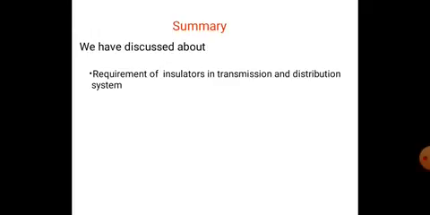And the disadvantages of polymer insulators are that moisture may enter the core if there is any unwanted gap between the core and the weather sheds. This may cause electrical failure of the insulator, or over crimping in end fittings may result in cracks in the core, which leads to mechanical failure of polymer insulators.